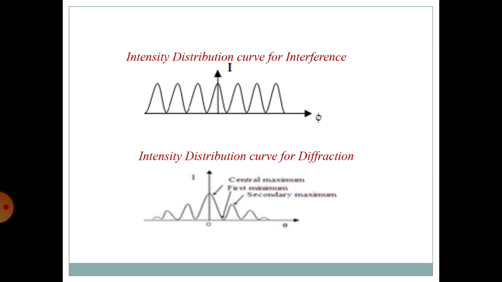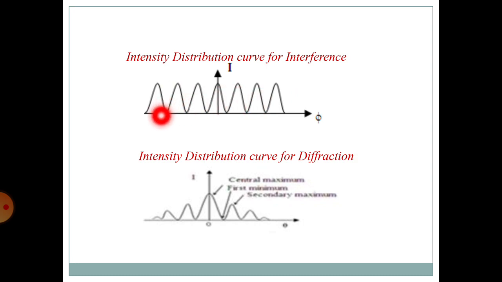Now we will see the intensity distribution curves for interference and diffraction. First, we observe the intensity distribution curve for interference. From this curve, we will observe that all the bright fringes have the same intensity. So all the bright fringes are formed with equal intensities.